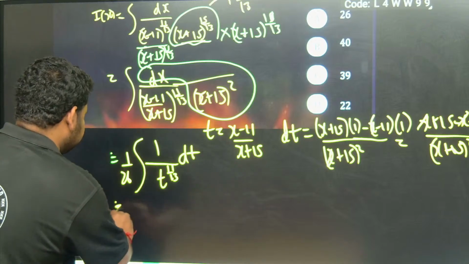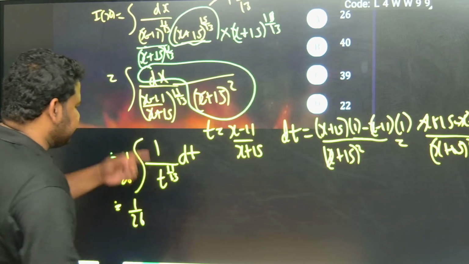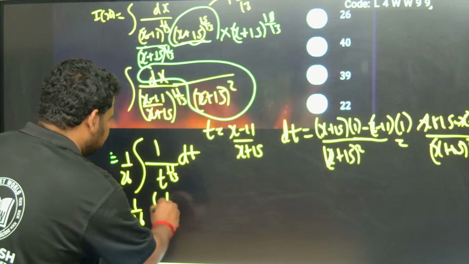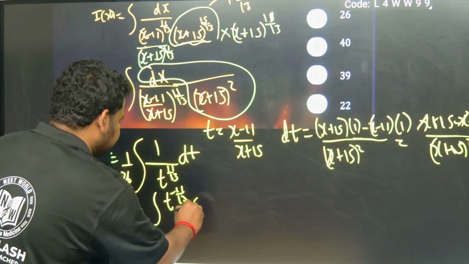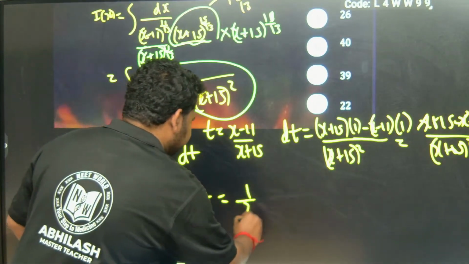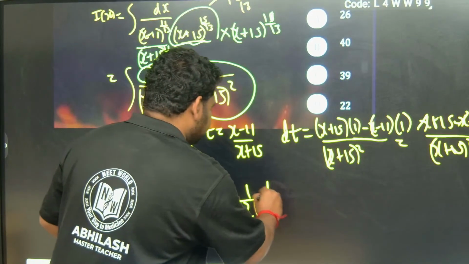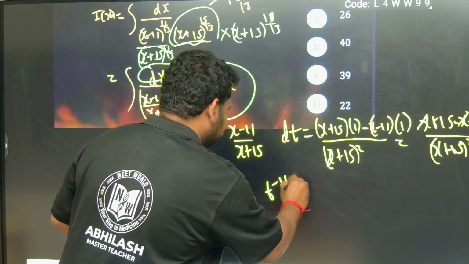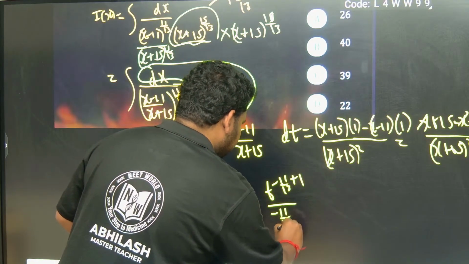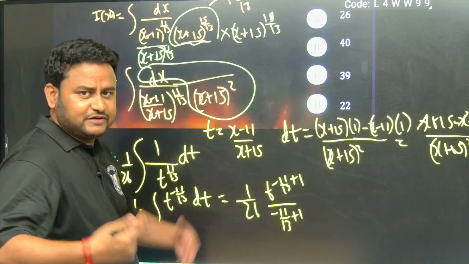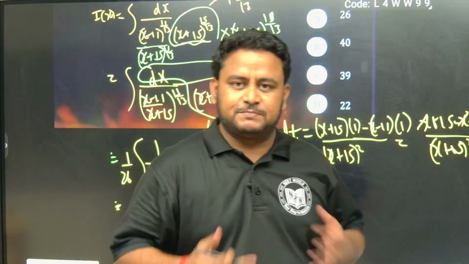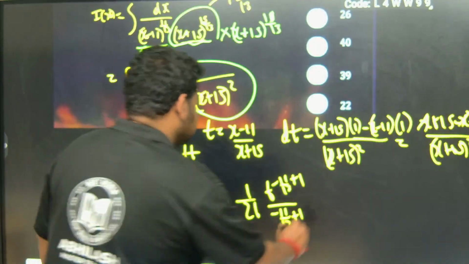Now 1 by 26 is there. If I integrate this, it becomes 1 by 26 times t to the power of minus 11 by 13 plus 1, divided by minus 11 by 13 plus 1. The formula I have used is that the integral of x to the power of n is x to the power of n plus 1 by n plus 1. Plus c.